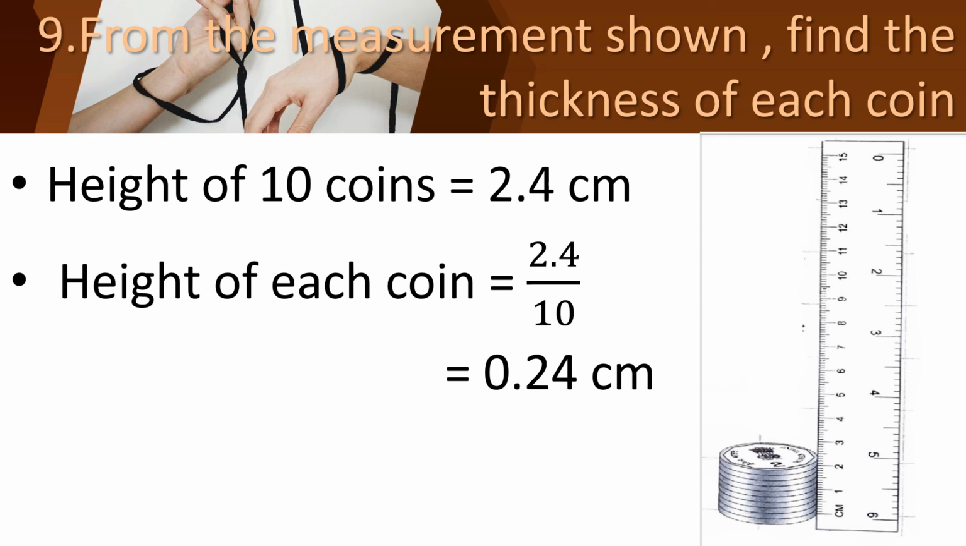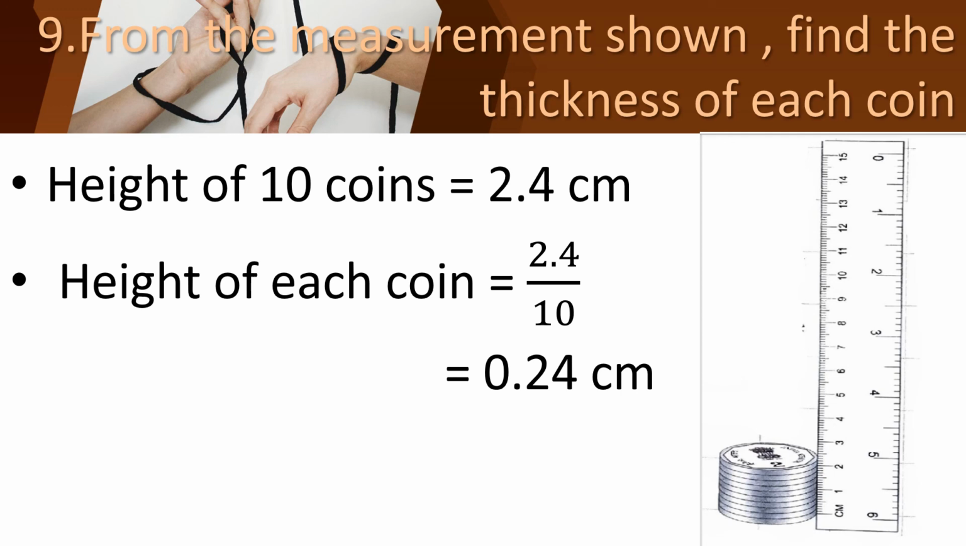See the measurement. What is the thickness of a coin? What is the height of 10 coins? 2.4 centimeter. So the height of each coin is 2.4 divided by 10. Height of coins divided by number of coins. So 2.4 divided by 10. What is the answer? 0.24 centimeter.